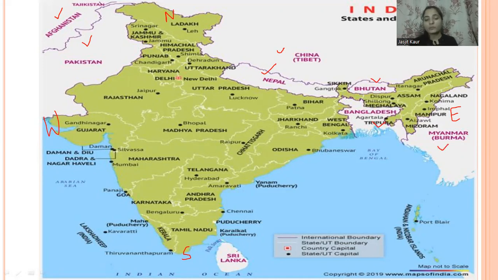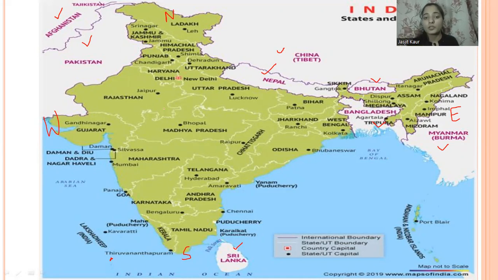And in the south, we have Sri Lanka here, and one more island that is Maldives, situated here. So we have two islands that are neighbors of India. One is Sri Lanka and the other one is Maldives.